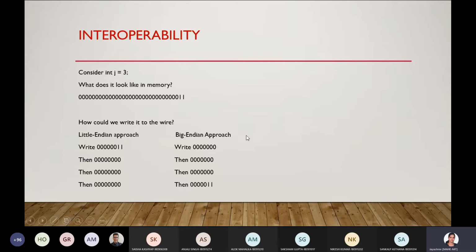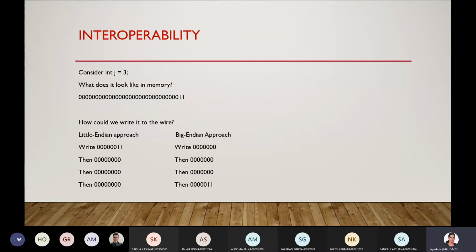So in this example you can see what interoperability is. Here is the binary form of 3, if it is represented in some form, the binary representation of 3. You can see this binary form. In the Little Endian approach, how is this represented? Is the least significant bit in the beginning or at the end?